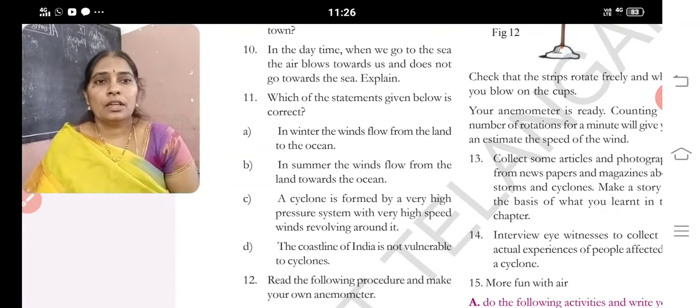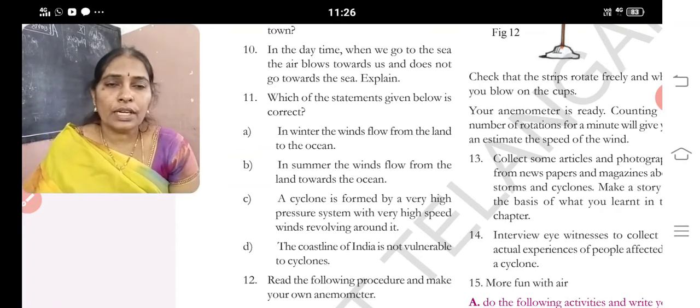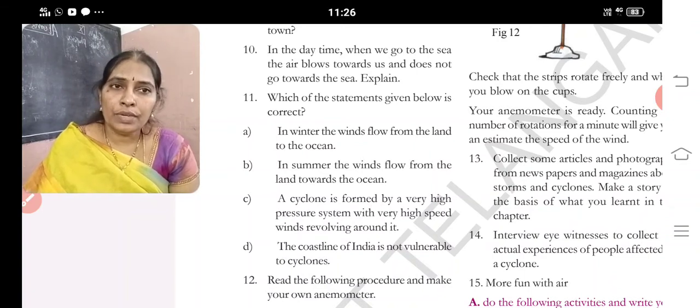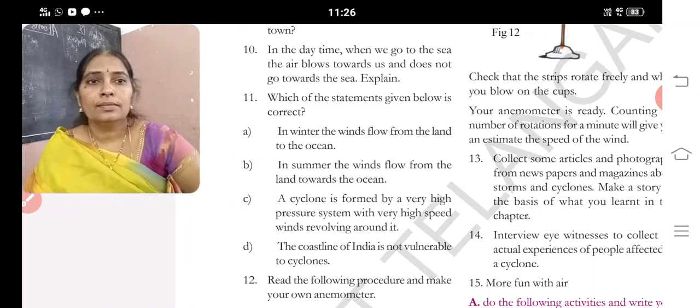Now, which answer is correct for the 11th? Option A is correct. You write A: in winter, the wind blows from the land to the ocean. And the remaining B, C, D are wrong.